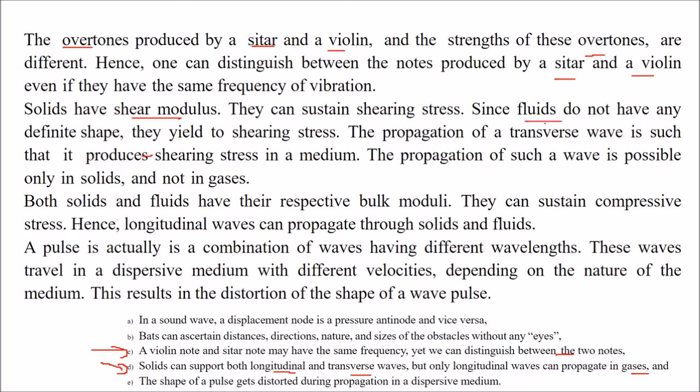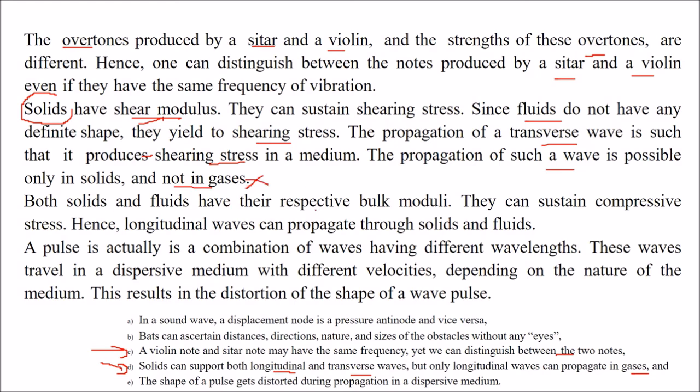Since fluids do not have any definite shape, they yield to shearing stress. The propagation of a transverse wave is such that it produces shearing stress in the medium, and the propagation of such a wave is therefore possible in solids because they have shear modulus, but not in gases.